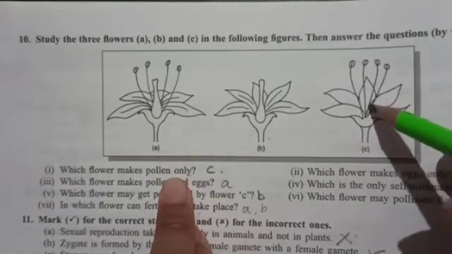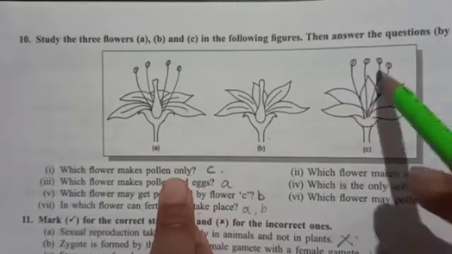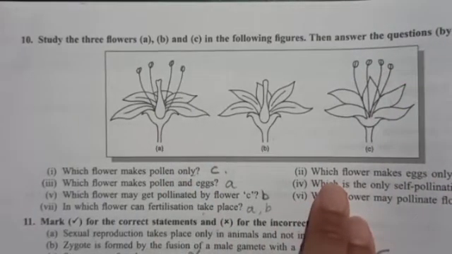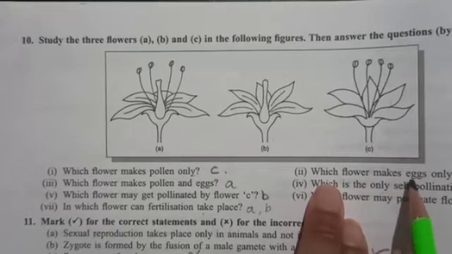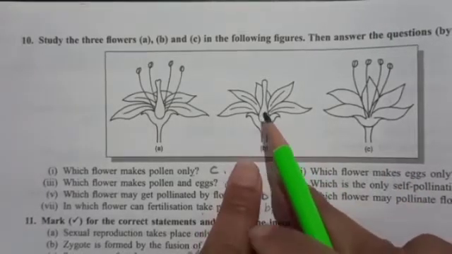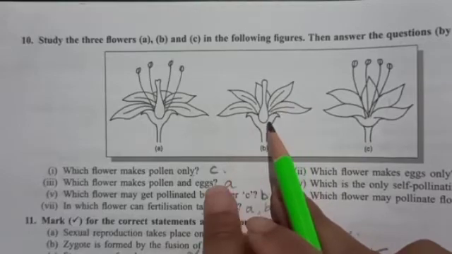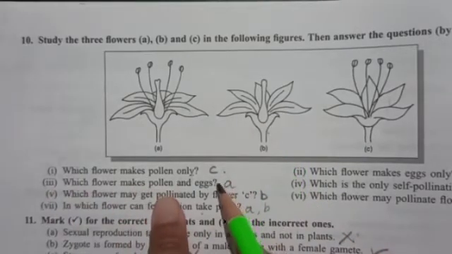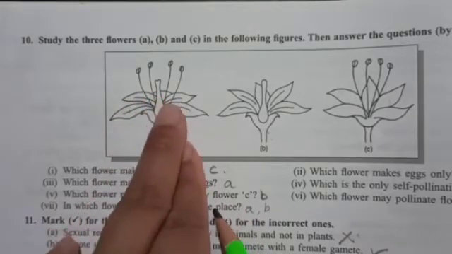So the answer is C, this part, because it has male reproductive part. Then second is, which flower makes eggs only? So B, because it has female reproductive part only. Now third is, which flower makes pollen and eggs? Okay, so the answer is A, because both the parts are present here.